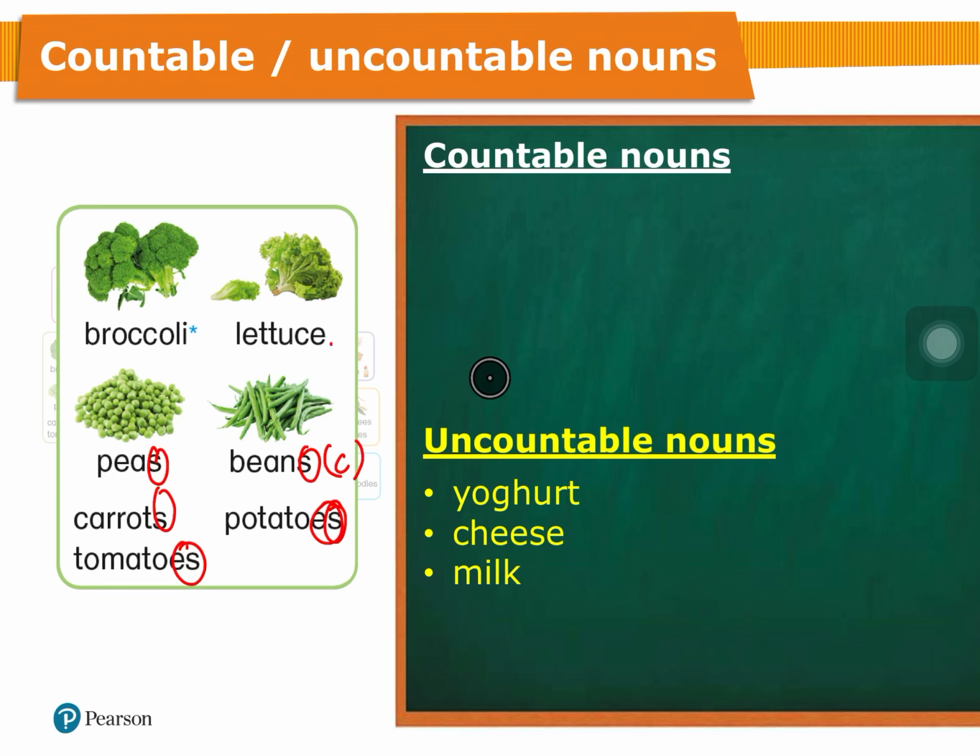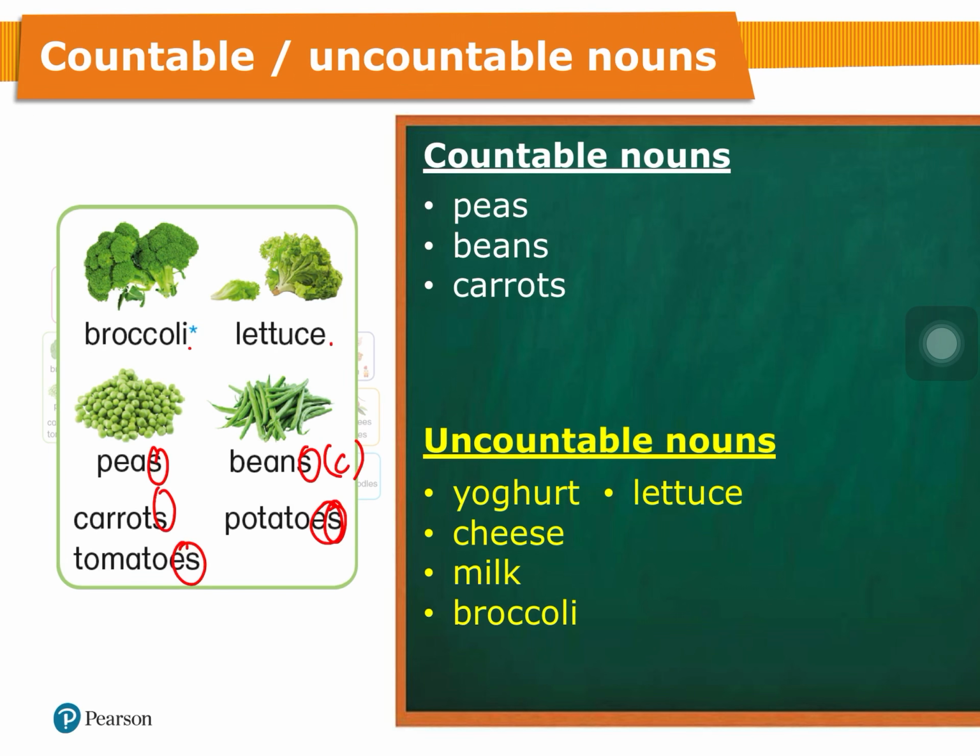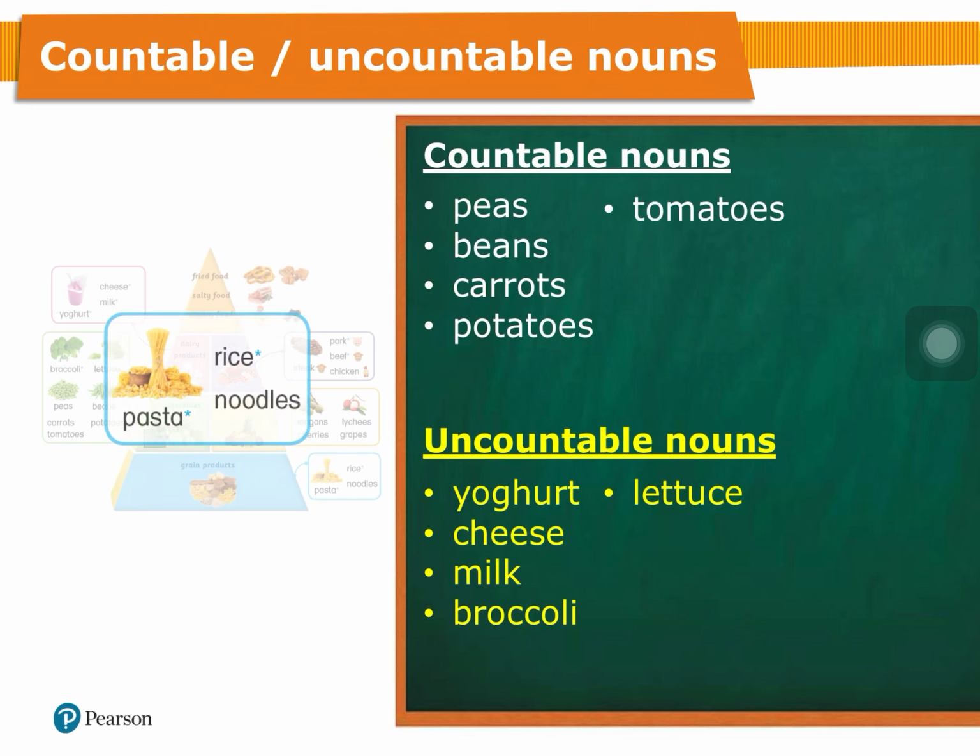But without S here, it should be uncount, right? Let's see. Broccoli, uncount. Lettuce, uncount. Peas, beans, carrots, potatoes, tomatoes. Oh, they are countable because with the S at the end.